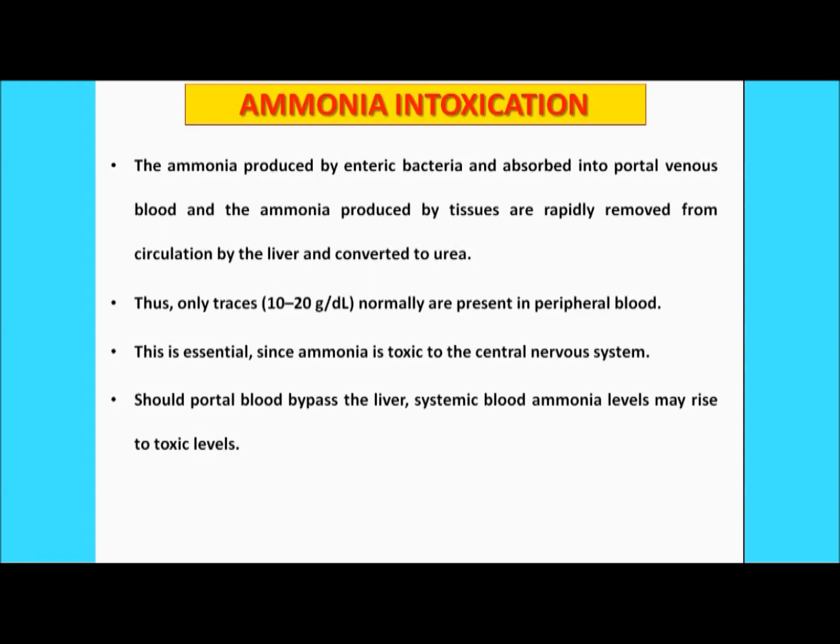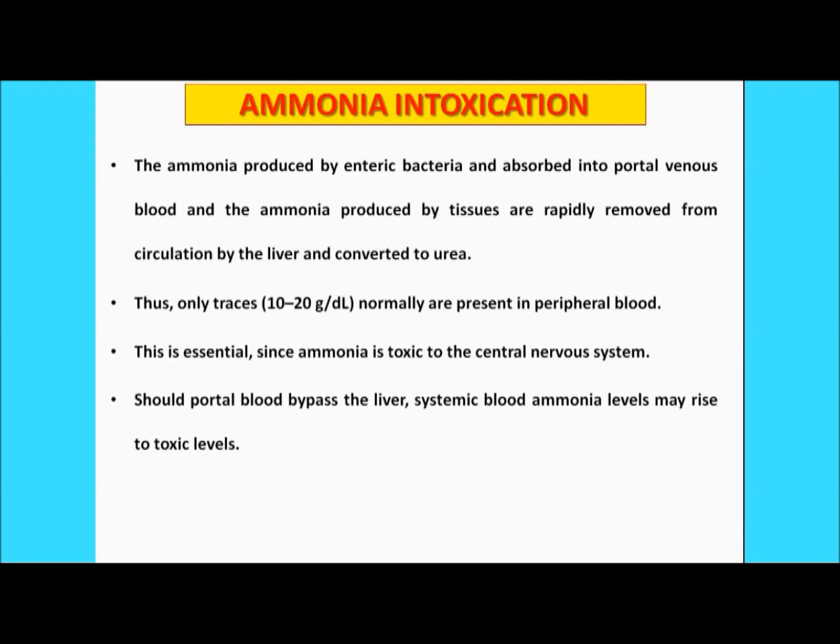So should the portal blood bypass the liver, systemic ammonia levels may rise to the toxic level. I repeat this line: if this portal blood containing the alanine, which has the ammonia, bypasses the liver, then the level of ammonia in the blood rises to the toxic level.